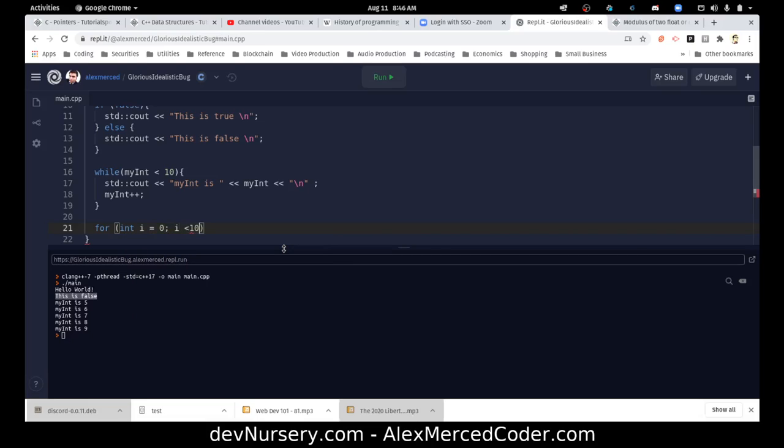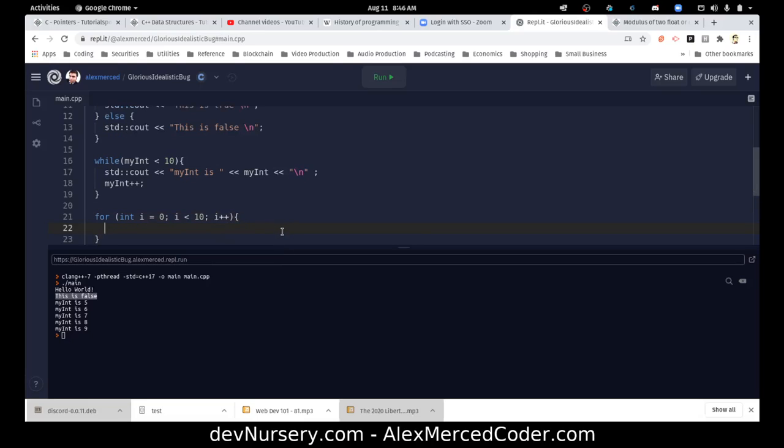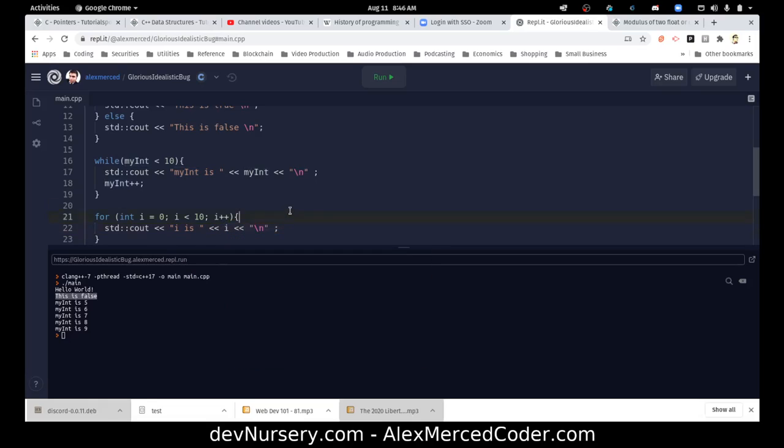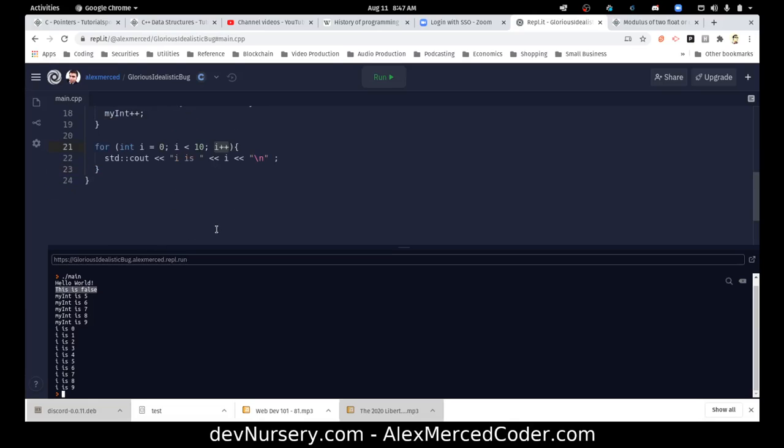So you have while loops, and then you have for loops, for int i equals 0, as long as i is less than 10. And then every time the loop goes around, we're going to add 1 to i. And all we're going to do each time is, I'm just going to copy this line to save myself some typing. Except now we're going to say i is i. And see, now I don't have to put the extra line of my int plus plus, because it's right here saying i gets added 1. So first it's 0, then 1, then 2, then 3. So we run it and see i is 0, 1, 2, 3. Kind of works the same way, just again a little bit more succinct. So you have those loops.